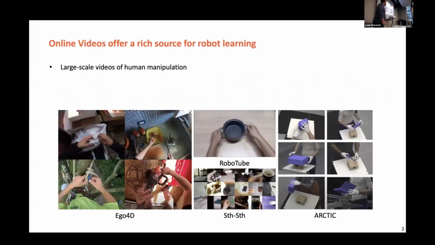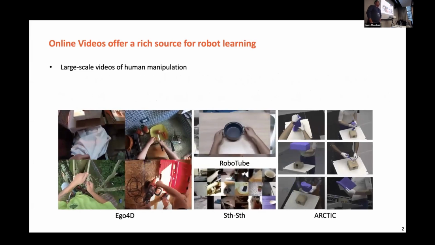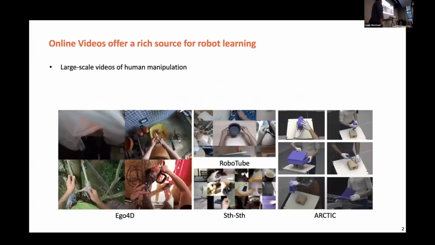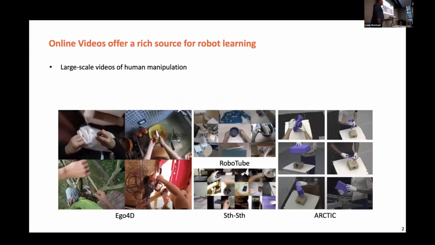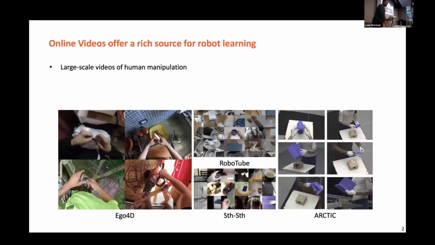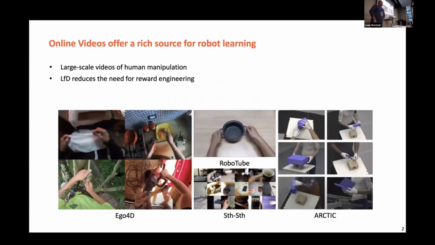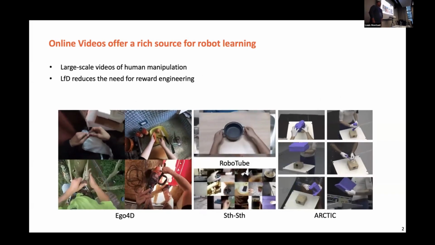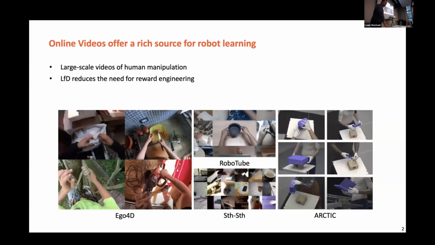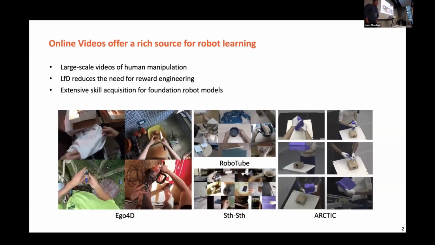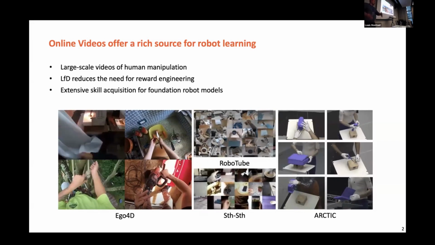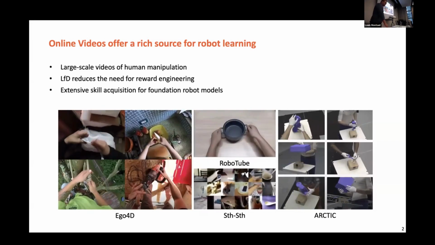Everyone is talking about data right now, and it plays a crucial role if we want to move to the next step towards building foundation models for robots. One of the resources is online videos, which definitely provide data. On top of this data, researchers have already developed learning from demonstrations that can significantly reduce the need for reward engineering. This kind of data also has the potential to broaden skill acquisition, which may lead to foundation models for robots.